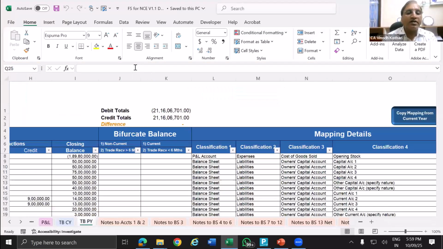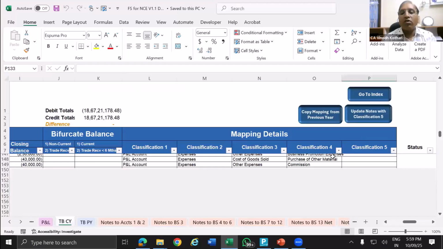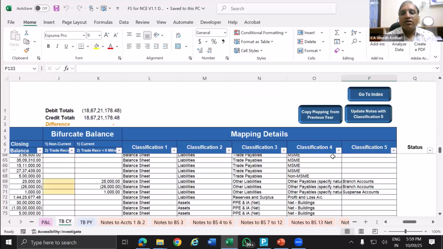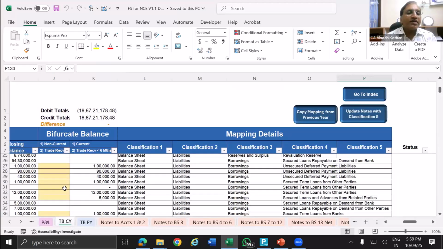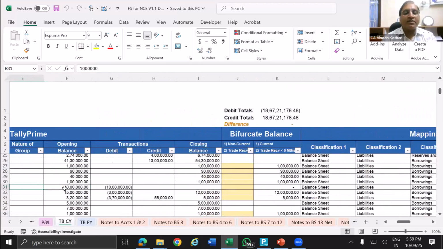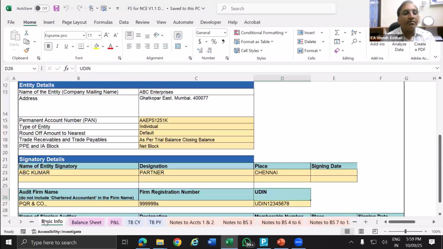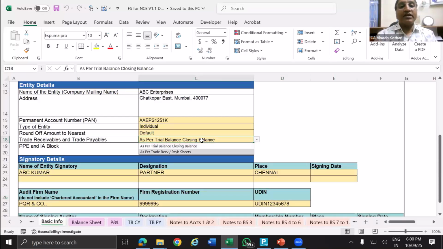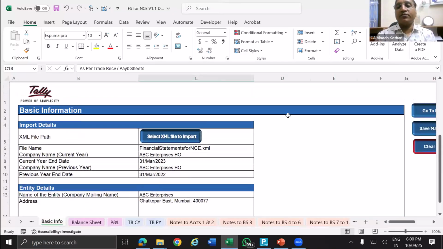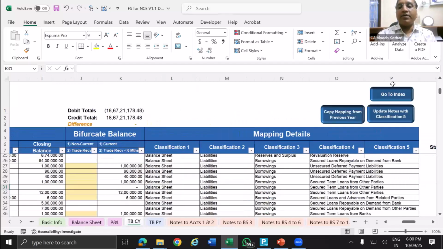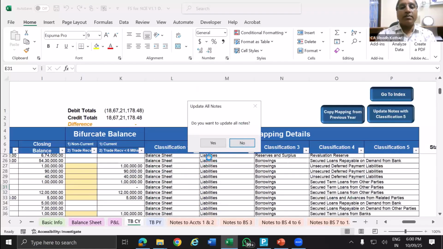Now here you go to the trial balance. You can see that all the classification 4 and 5 is updated. Now what is not updated is this bifurcation, more than 6 months, less than 6 months. If I want, I can use that method. One method I have shown you. Which method? From the trial balance it is telling. So I select use the classification as per trade receivable payable sheet. Then go to and update all.